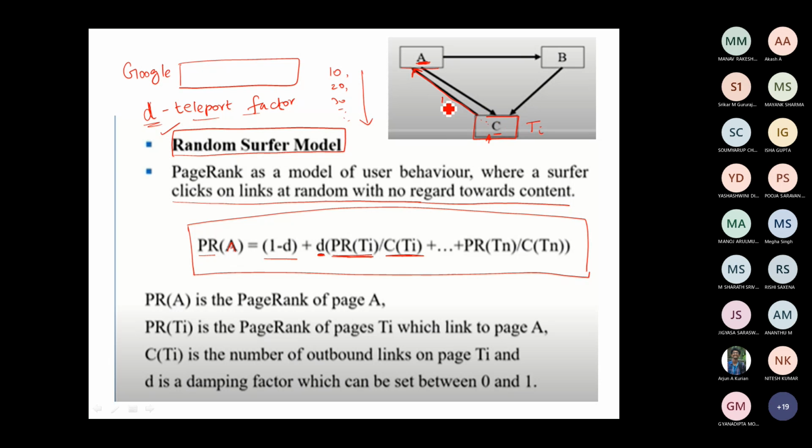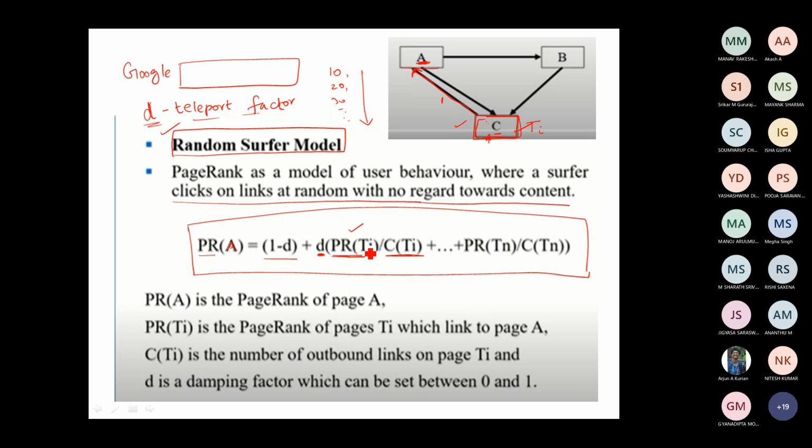This is one vote; one link is there, which is an incoming link to A. These are all outgoing links, so consider the incoming links. For this page, I have to find out the page rank. I will tell this page is important based upon whether this other page is also important or not.